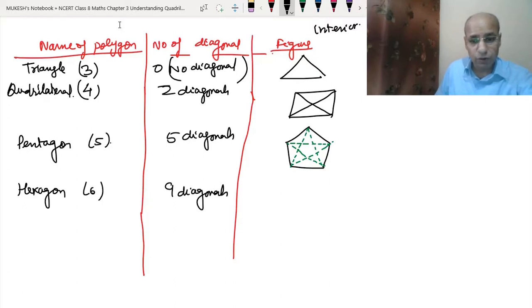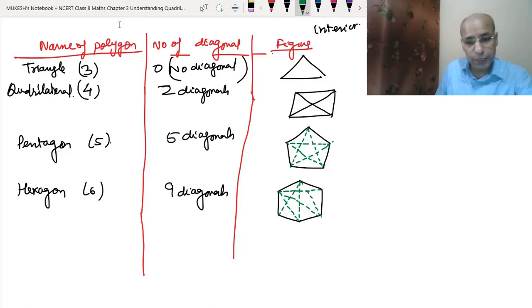Okay, I'll tell you the formula also. This is the hexagon. See, if we draw the number of diagonals here, this point will be joined to this, one diagonal, this point joined to this, second diagonal, this point joined to this, third diagonal. Come to this point, joined to this, fourth, this is joined to this, fifth, and this is joined to this, sixth.